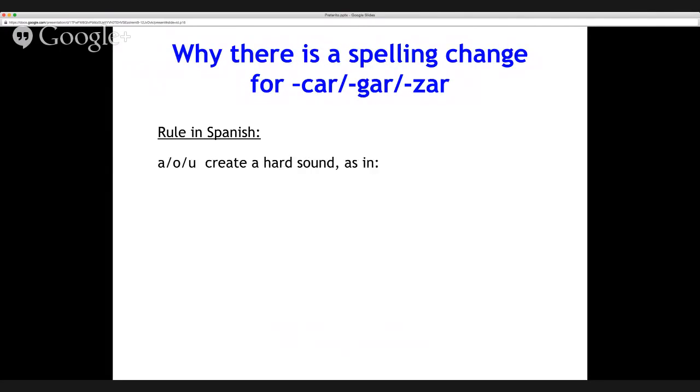We have this rule in Spanish that A, O, and U make a hard sound. So for example, casa, that's a hard C as opposed to sasa. Tengo, that's a hard G as opposed to tenjo. And then guía is a hard G as well. On the other side of it, E and I make a soft sound, as in cine and general. It's cine, not kine, and it's general, not guenral. So you might not have really thought about those hard and soft sounds before, but these rules exist, that A, O, and U make a hard sound, and E and I make a soft sound.